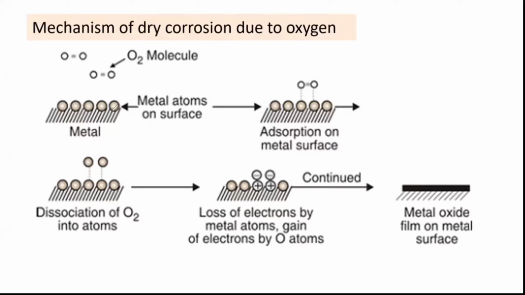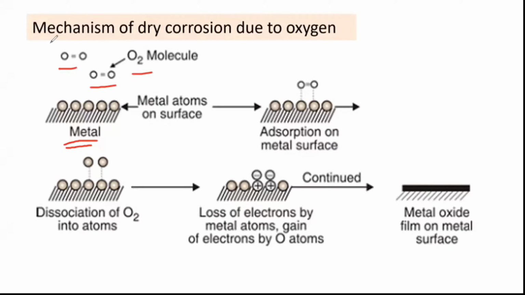If you see it diagrammatically, here there is a metal surface with metal atoms at the surface, and these are the oxygen molecules in the atmosphere. There is an oxygen double bond. Now what happens?